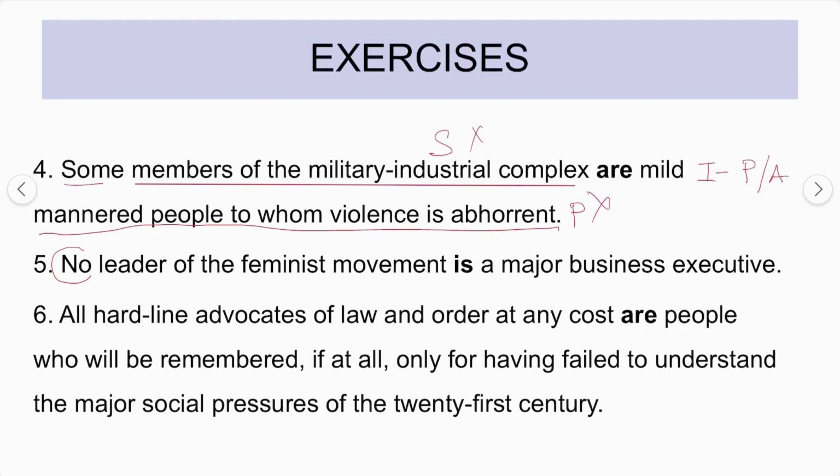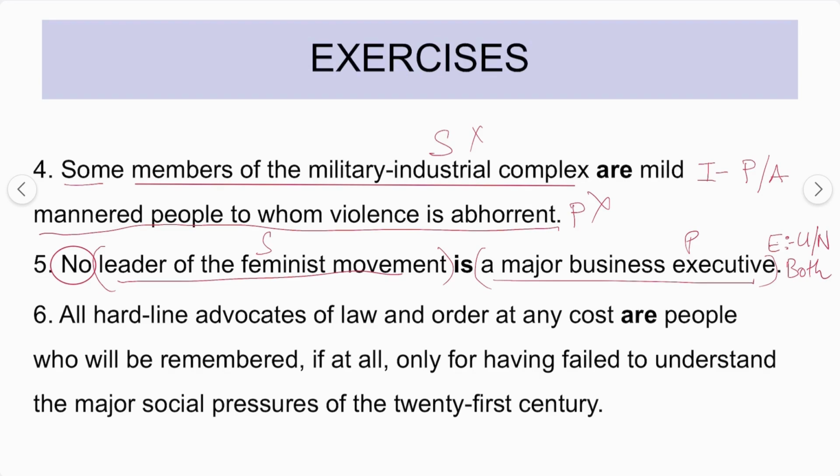Next, "no" means that it is an E proposition. E proposition is universal negative in nature, and both subject and predicate terms are distributed. For example, "leaders of the feminist movement" is the subject term and this is the predicate term. So both are distributed.